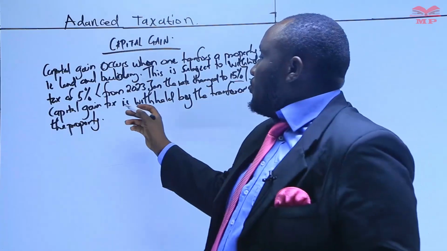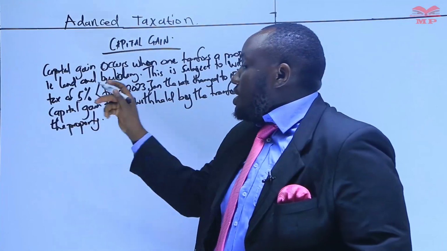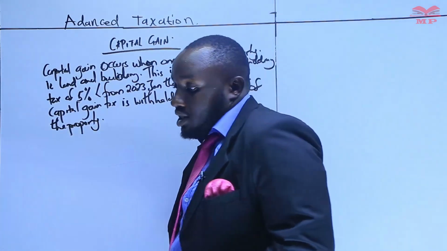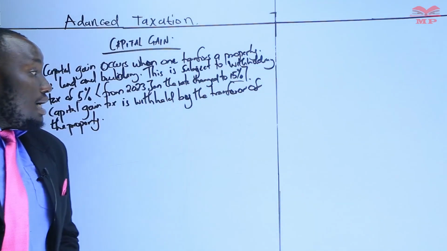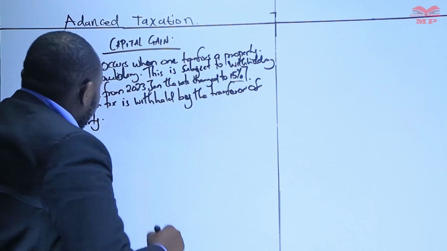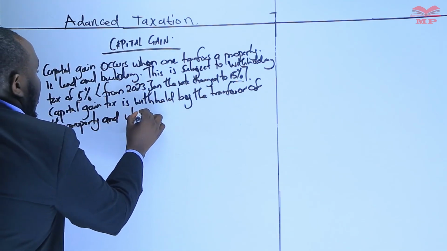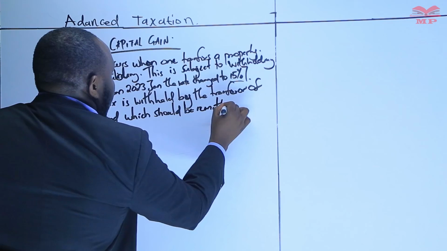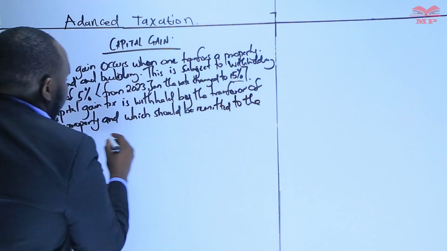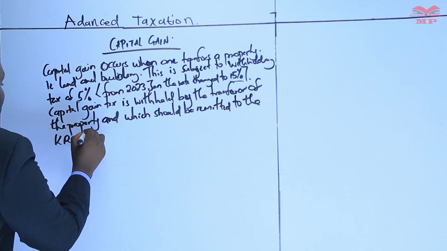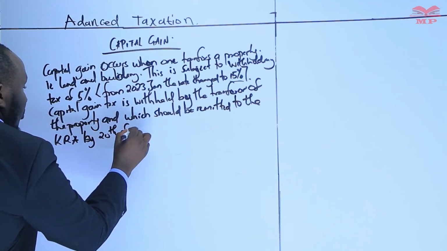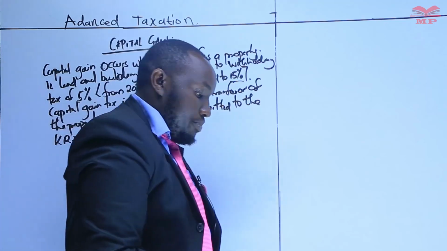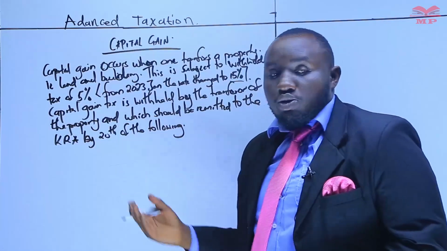But very important, we need to understand that before January 2023, the rate of the capital gain tax was 5%, but effective from January 2023, the rate changed to 15%, and it is being withheld by the transferor of the property, and should be remitted to the KRA, that is Kenya Revenue Authority, by the 20th of the following month.